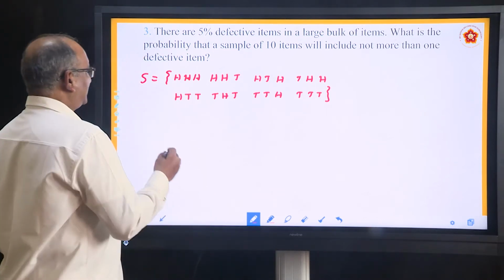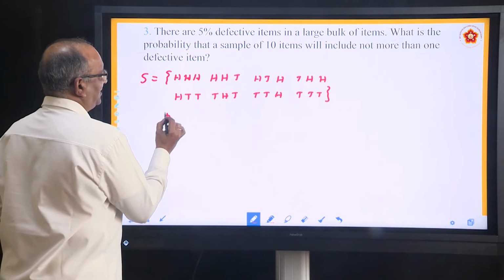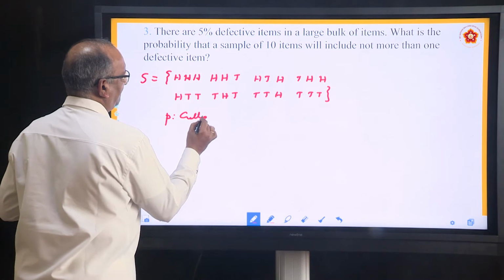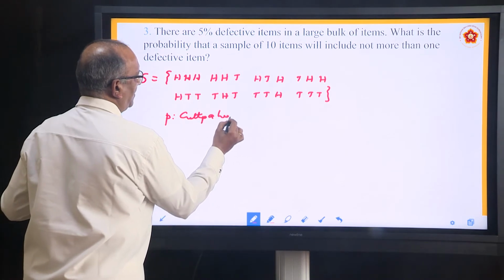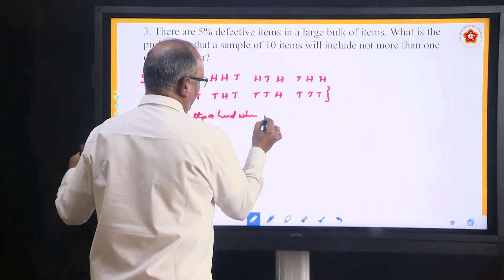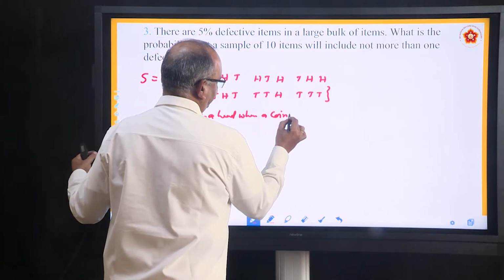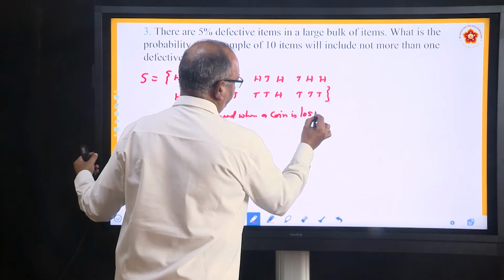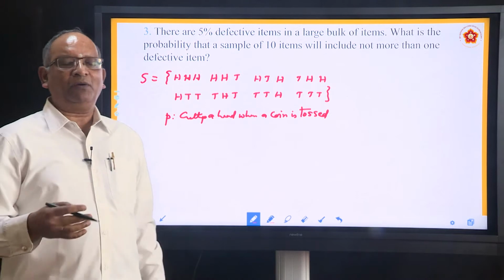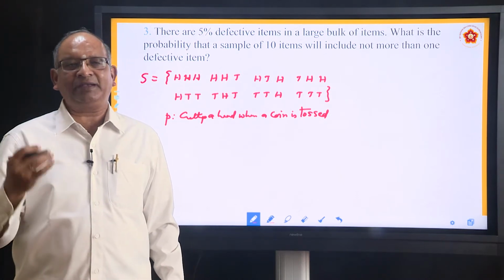Suppose P stands for the probability of success, getting a head when a coin is tossed. What is the probability of getting a head when a coin is tossed?